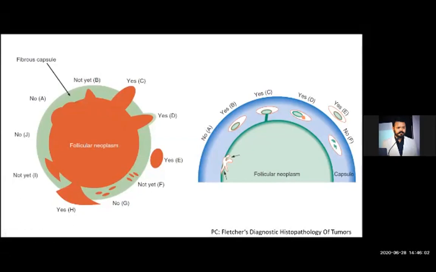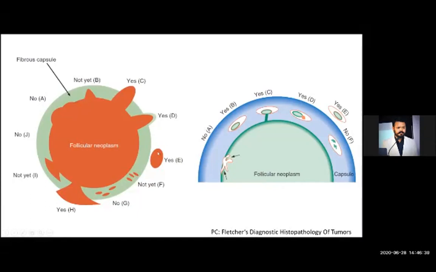To designate it as carcinoma, there should be either capsular breach or capsular protrusion by these neoplastic cells beyond the outer boundary. Here in C, this is follicular neoplasm going beyond the outer boundary of the fibrous capsule. Here we can say yes, this is follicular carcinoma. Here you can see there is protrusion of the follicular neoplasm beyond the outer boundary. Yes, here we can say this is follicular carcinoma.